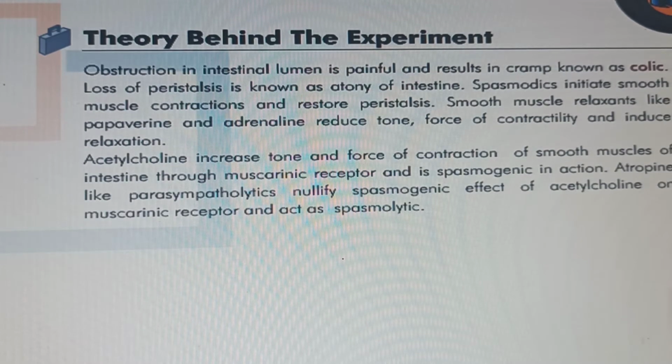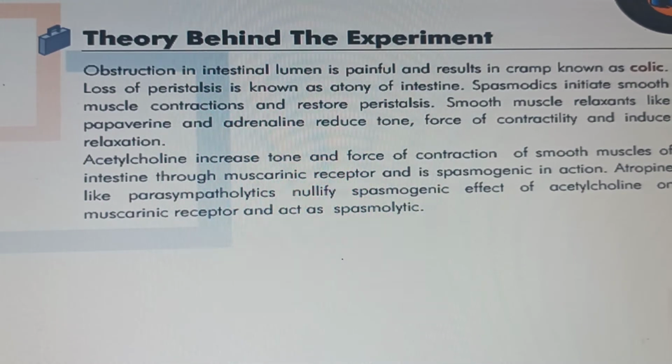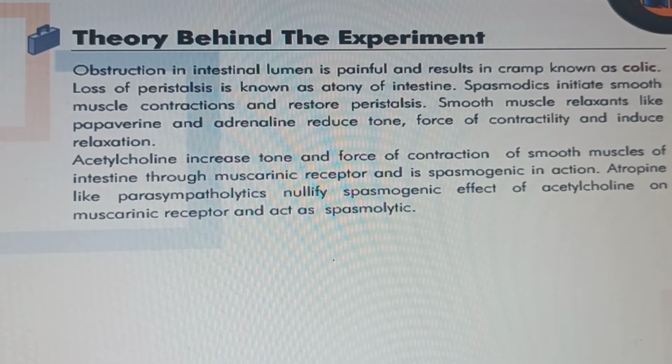Obstruction in intestinal lumen is painful and results in cramp known as colic. Loss of peristalsis is known as atony of intestine. Spasmodics initiate smooth muscle contractions and restore peristalsis. Smooth muscle relaxants like papaverine and adrenaline reduce tone and force of contractility and induce relaxation.